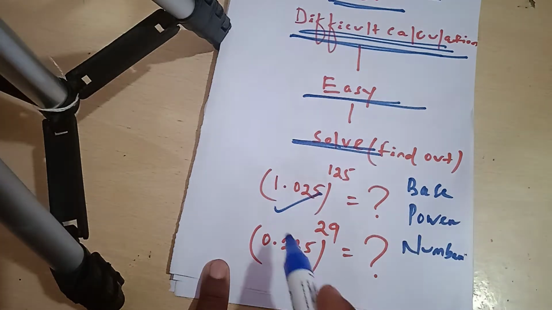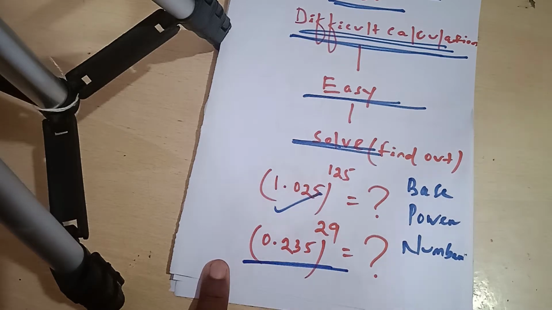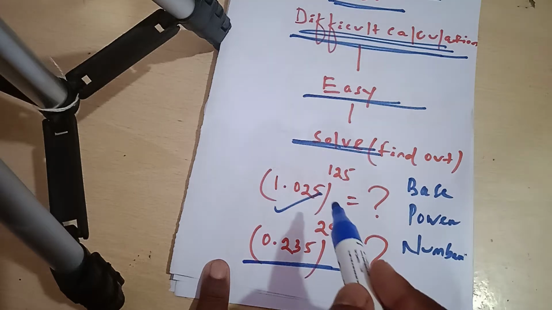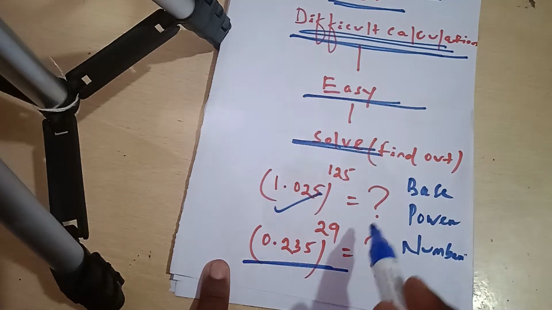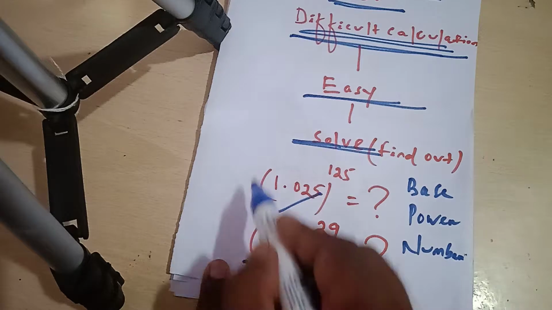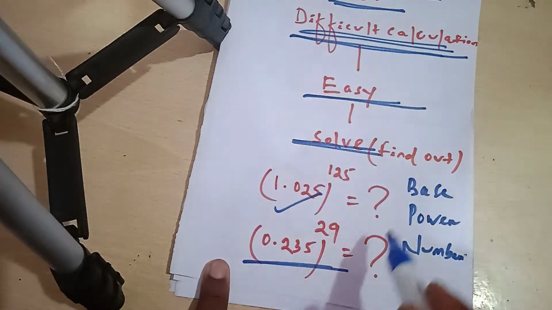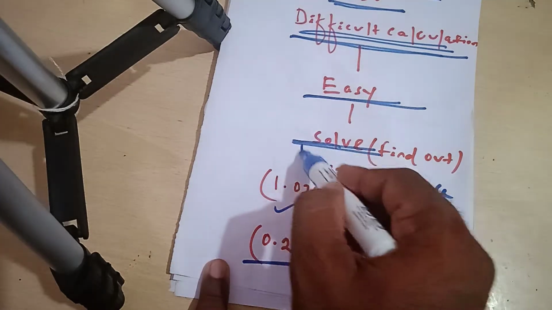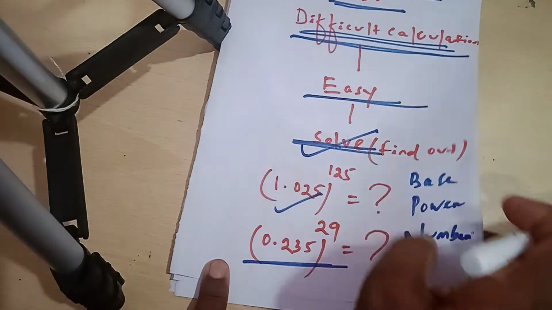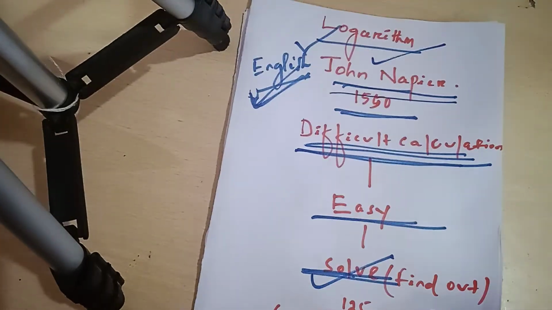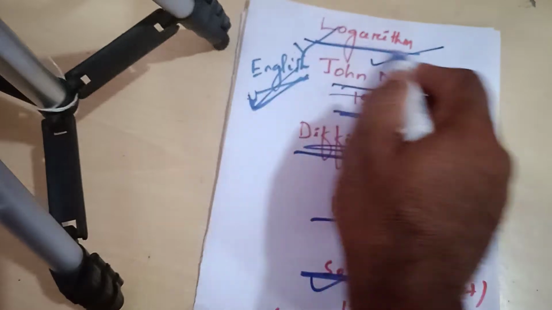Here is another example I am putting here: 0.235 to the power 29. It is also a difficult calculation. So how can this type of difficult calculations be solved easily? The result will be found out by the concept of logarithm.